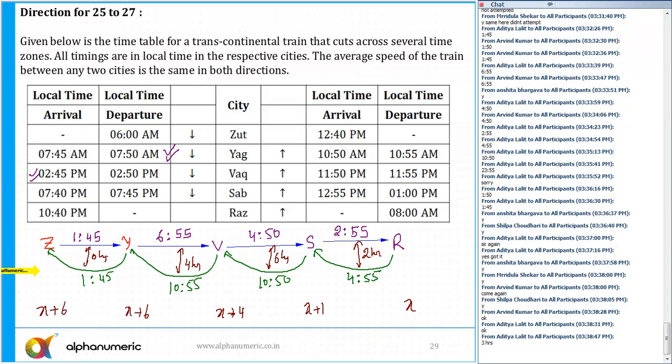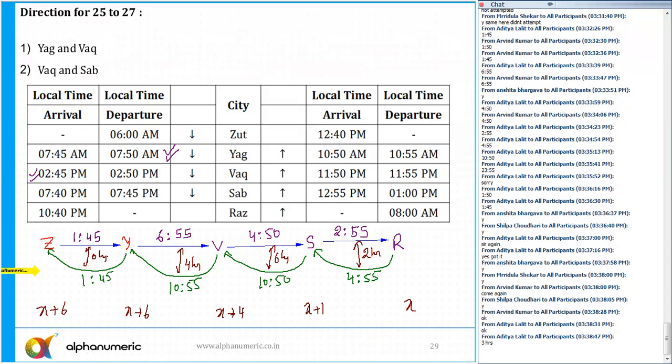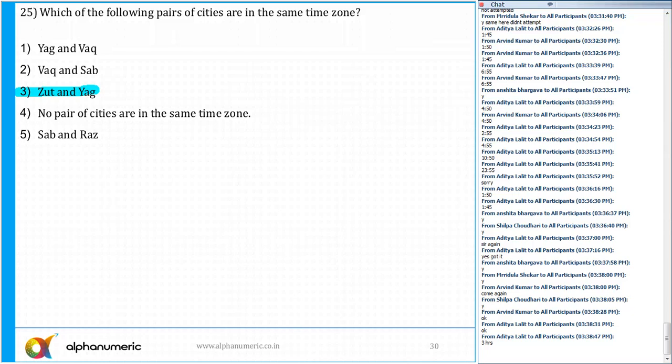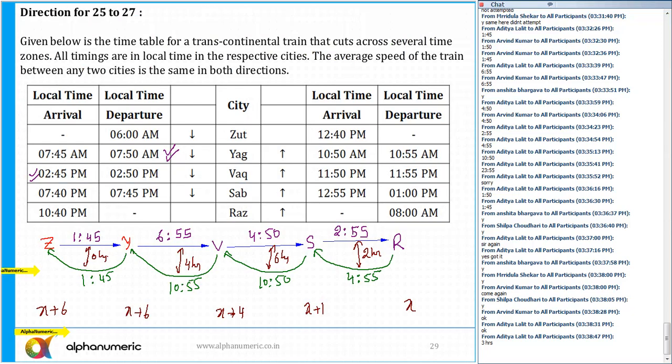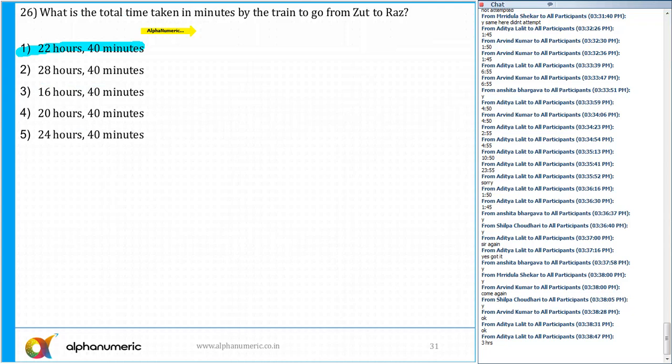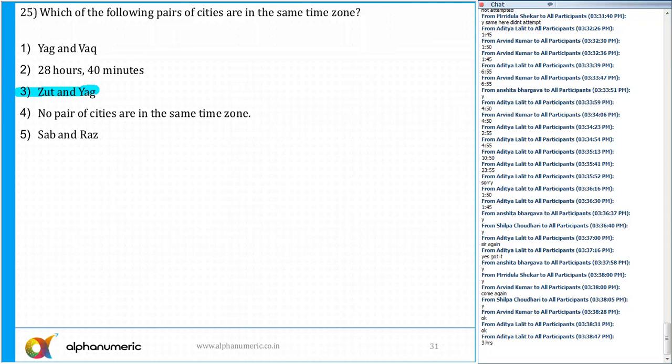So for example, if I go to the first question or any other question, number 25 says, which of the following pairs of cities are in the same time zone? J and Y. That is right, J and Y. Both of them are in the same time zone. 26. What is the total time taken in minutes by the train to go from Z to R? So Z to R.